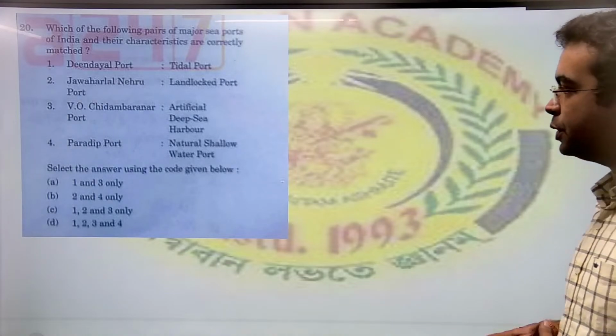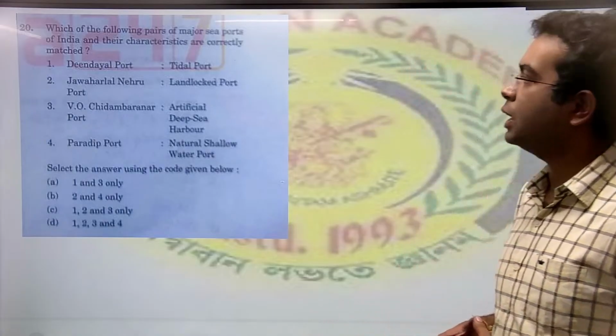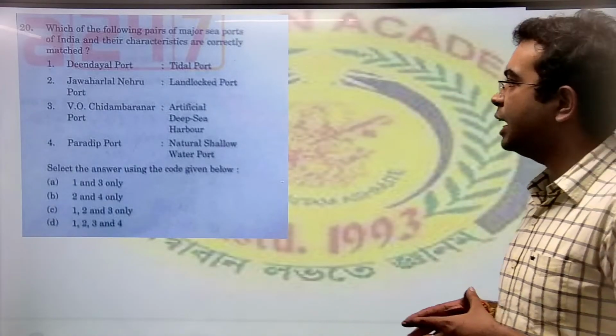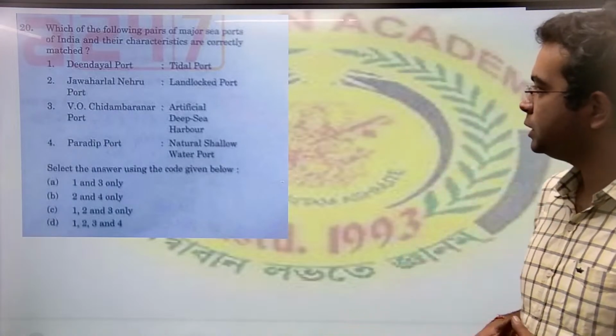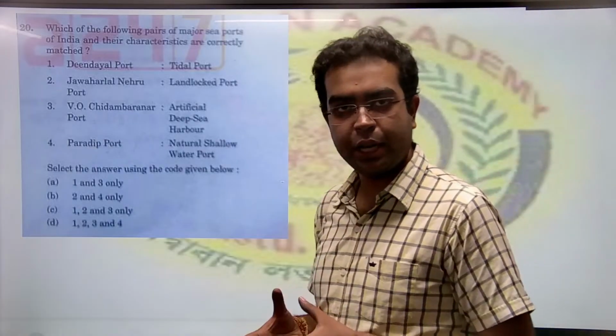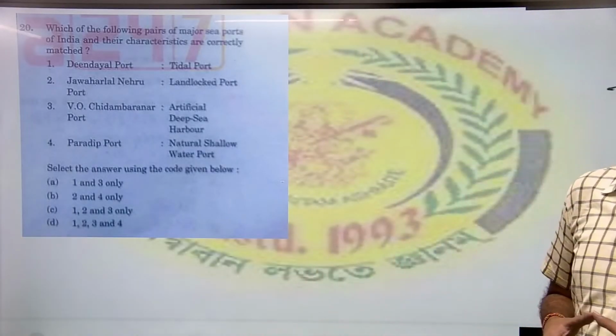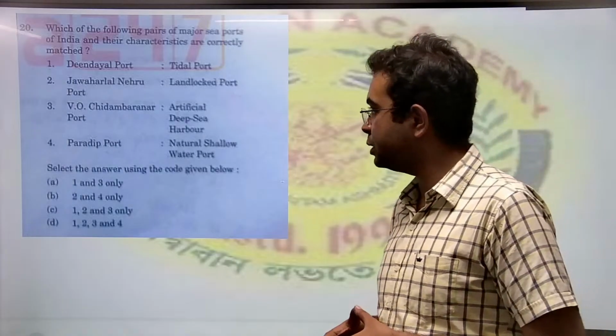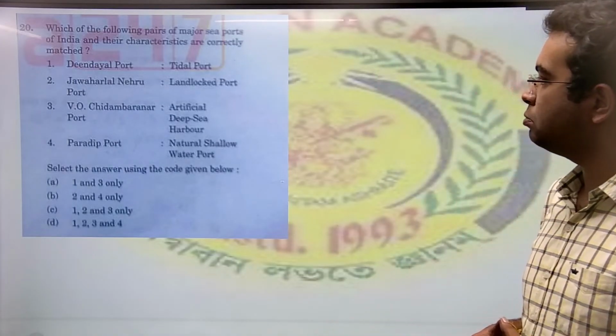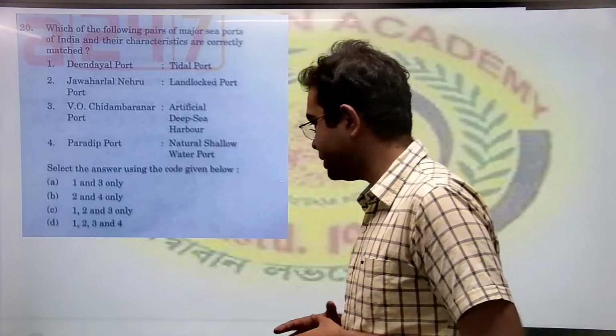Then comes the next question: which of the following ports are correctly matched? Deen Port current port नहीं है. Jawaharlal Nehru Port भी landlocked port नहीं है. Paradise Port is also not a natural shallow water. So all of these questions are actually not there; there is a certain mistake in the question.